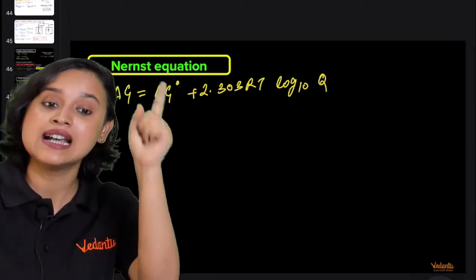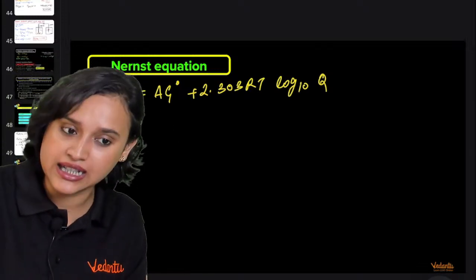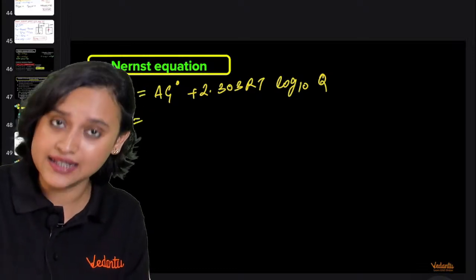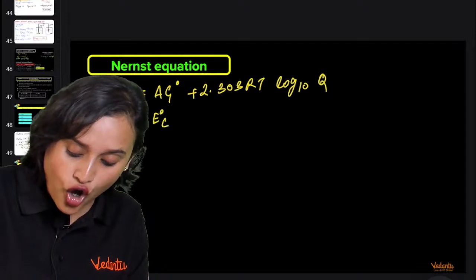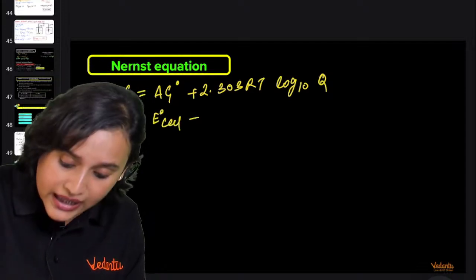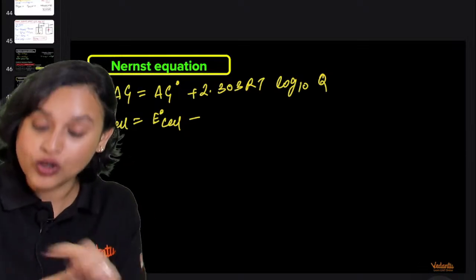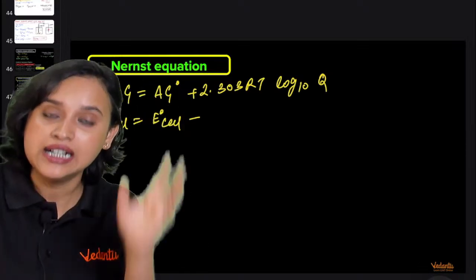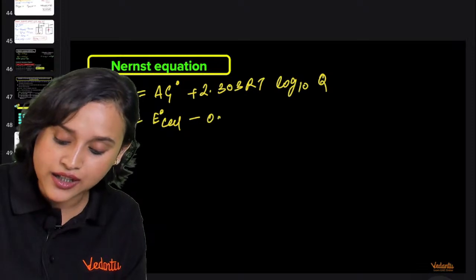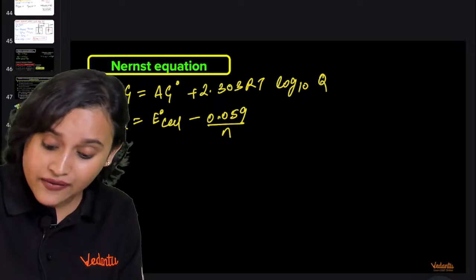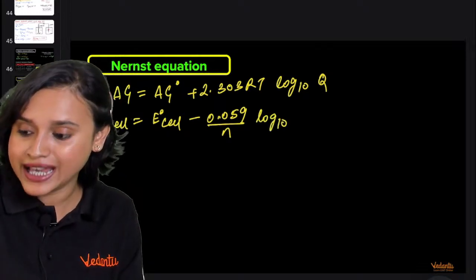That means that I can write it as E cell is equal to E naught cell minus 2.303 RT log Q. If I just calculate it, then what will I get? I will be getting minus 0.059 divided by n, log base 10.